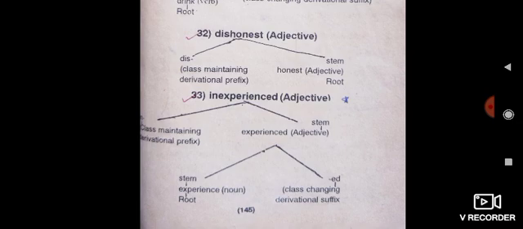Then 33, inexperienced, that is an adjective. In is a class maintaining derivational prefix. Then experienced is a stem word and it is an adjective. This word is divided into two parts. Experience. Experience is a stem word, root word and noun. Then ed. Ed is a class changing derivational suffix.